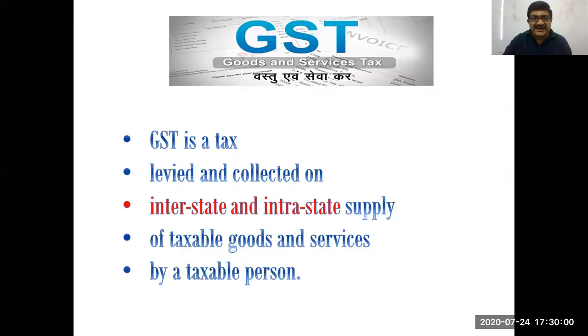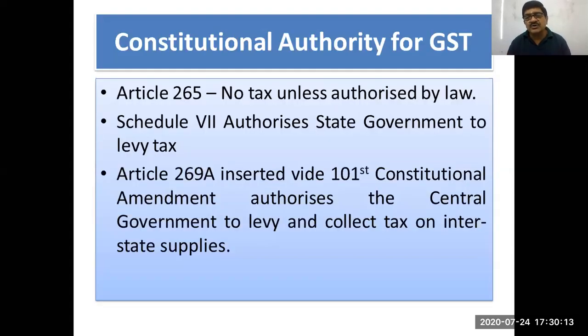First is when I say tax. So tax requires authority of the Constitution. Without constitutional authority, no tax can be levied and collected. So where does the authority come from? This is here, constitutional authority for GST. Article 265 says, no tax unless authorized by law. Whatever be the tax, there has to be a supporting law for that. And so if there is no law, tax cannot be collected.